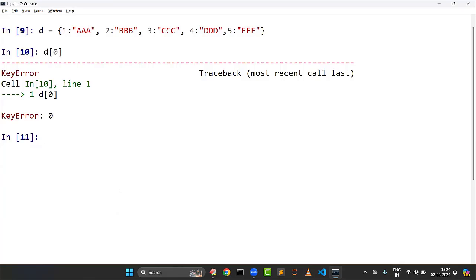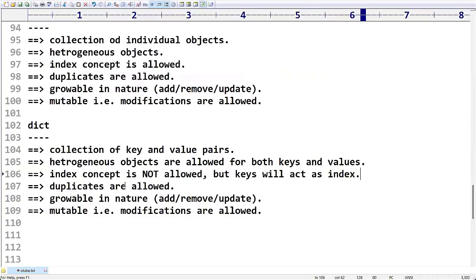Key error, because that particular key is not available. So it is not index based, but you can use keys as an index. If you ask d of 2, it prints triple B. If you take d of 5, it prints triple E. So we can use the index concept, but the index must be keys.